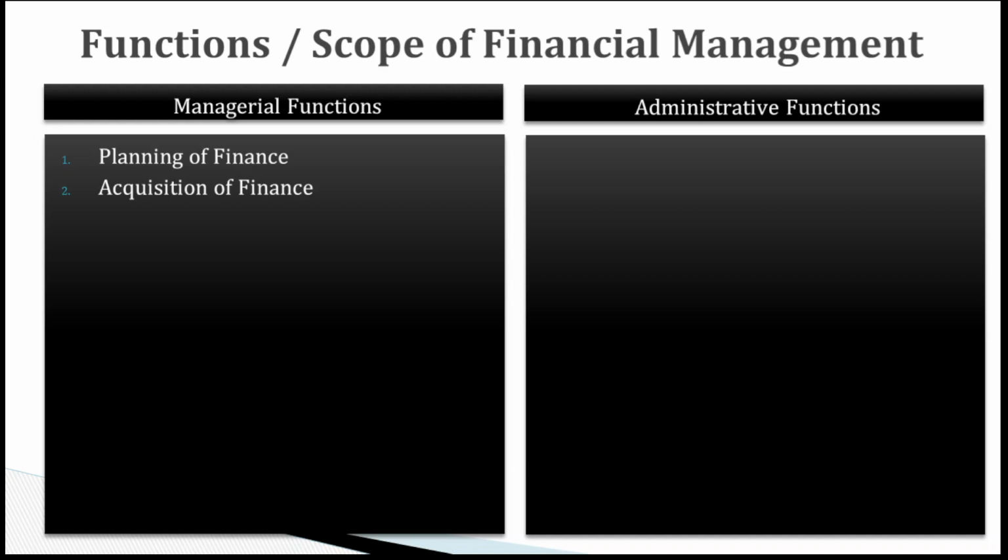So the financial estimates should be made, whether we need long term finance or short term finance. The long term financial needs are satisfied from the long term sources, that is equity, debenture and bank loans, the bonds, while the short term financial needs can be satisfied through the overdraft, cash credits, short term bank loans, advances. So we need to consider this, and we need to acquire finance.